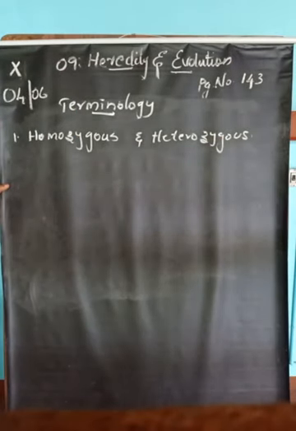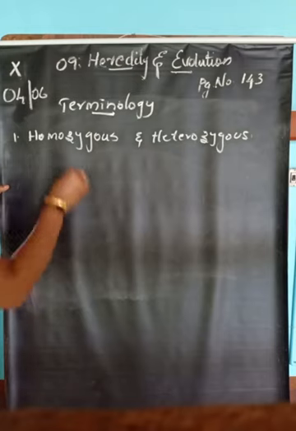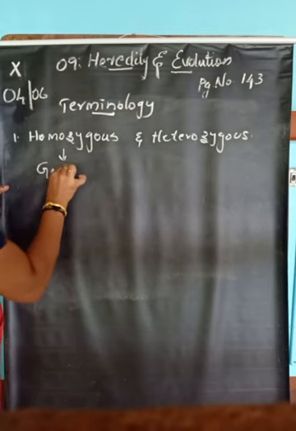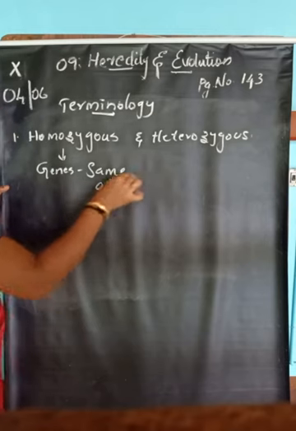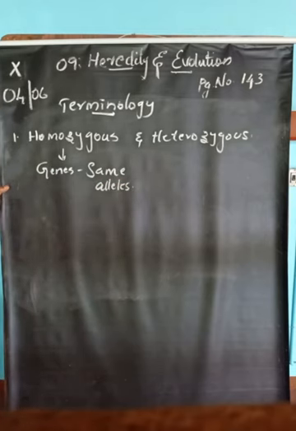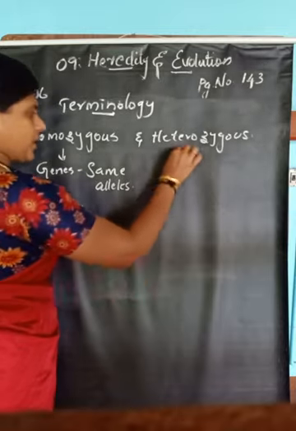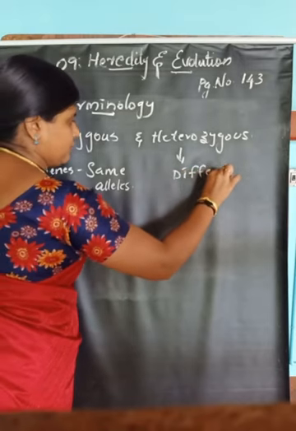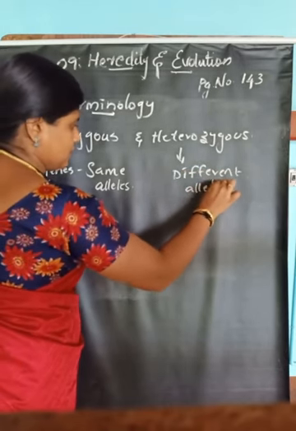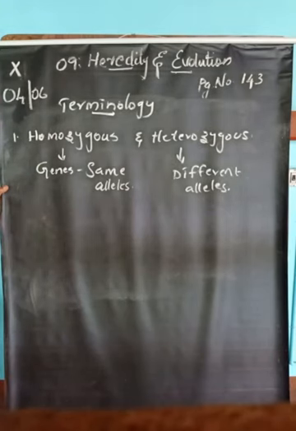What is homozygous? Homozygous means genes having the same alleles. Genes having the same type of alleles are called homozygous. Then what is heterozygous? Genes having different alleles are called heterozygous.